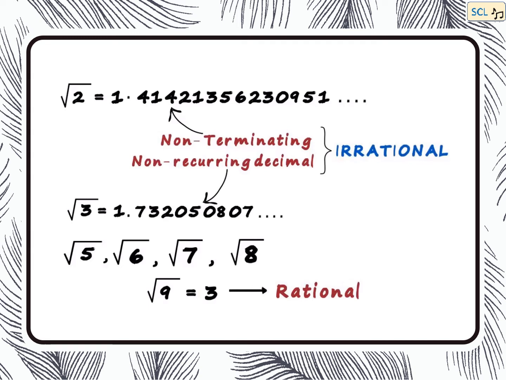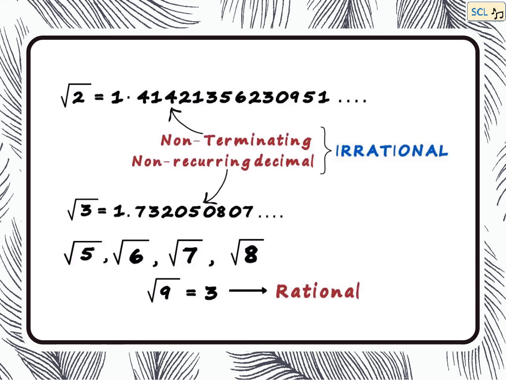We can see in both these numbers that no digit is repeated and it is not stopping at any moment. So these are called non-terminating, non-recurring decimal numbers, which are also called irrational numbers.